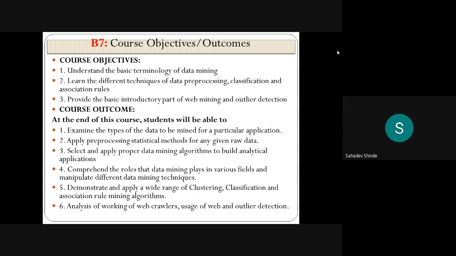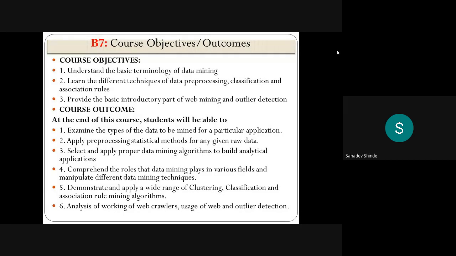And a third objective is to provide the basic introductory part of web mining and outlier detection. Okay, that is the web mining and outlier detection. We are going to learn in the seventh chapter and again the eighth chapter accordingly. So these three are called the course objectives.